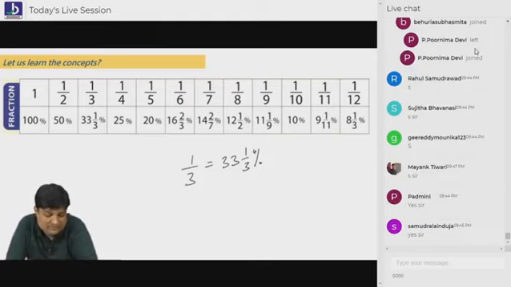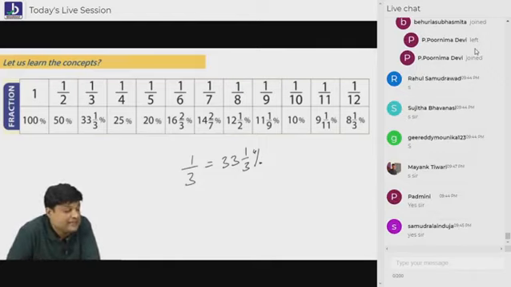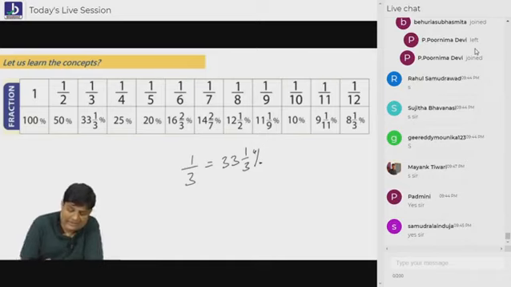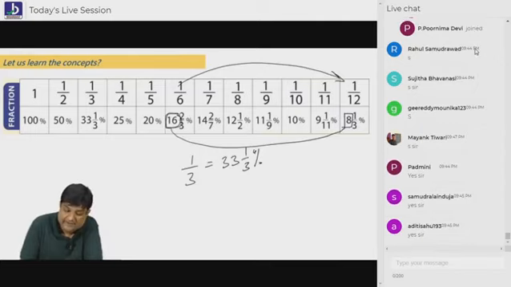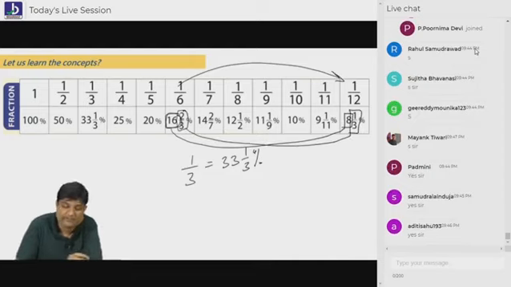Same relationship. 1 by 6 and 1 by 12, definitely half now. This is 16 2/3, this is 8 1/3. This is 2/3, this is 1/3. Definitely it's half of. If you remember 1 by 6, you can also remember 1 by 12.